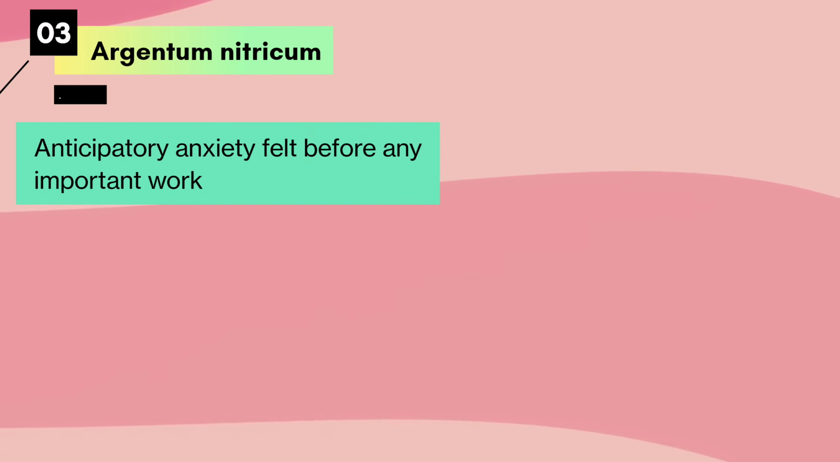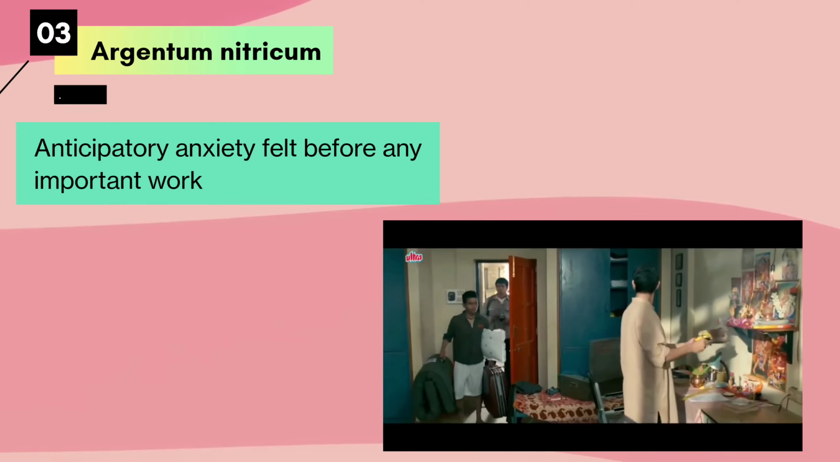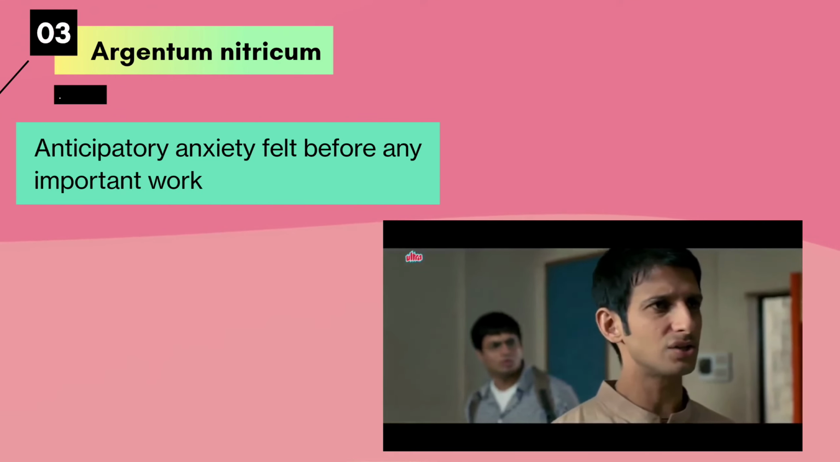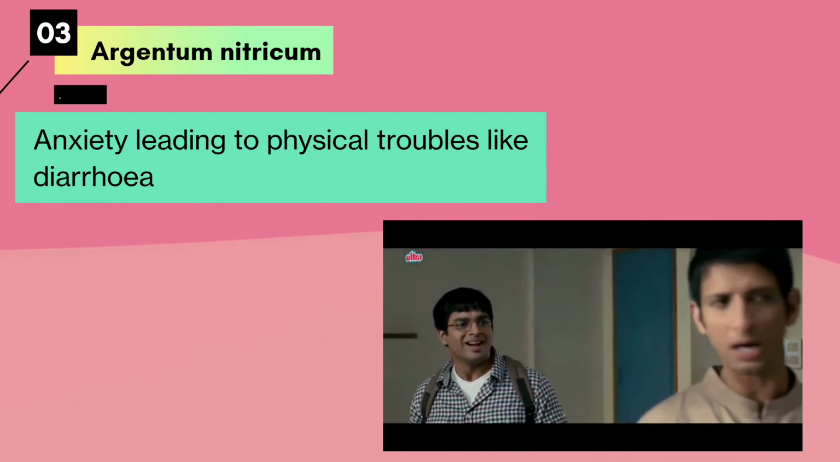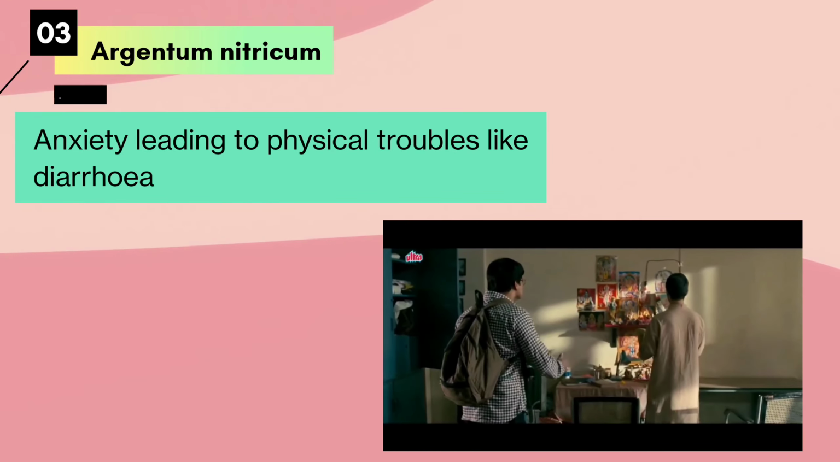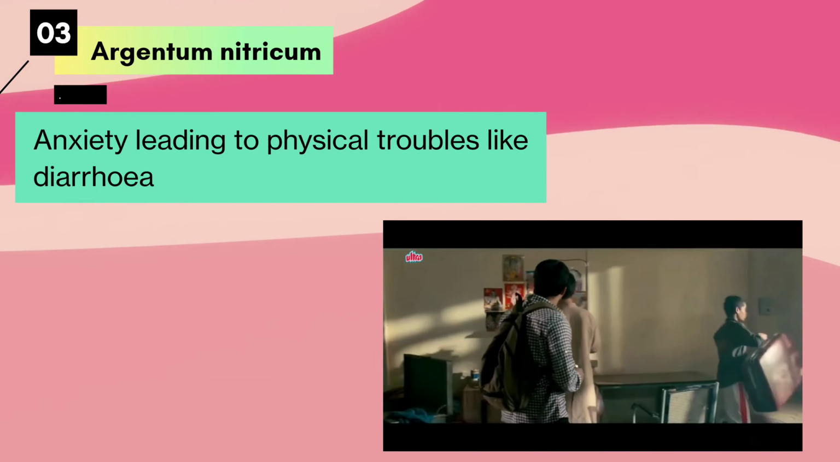Next is Argentum nitricum, which is also a wonderful remedy for anticipatory anxiety, which is felt before any important work. The anxiety is so much that they even face physical troubles arising out of this anxiety, like diarrhea, etc.